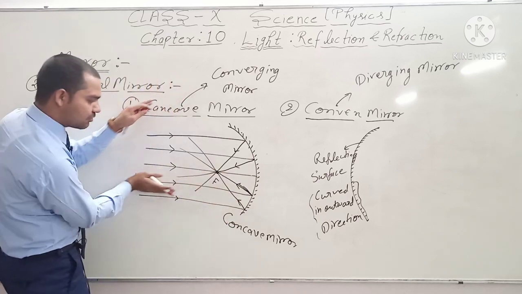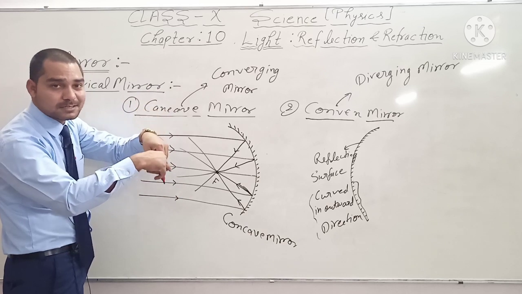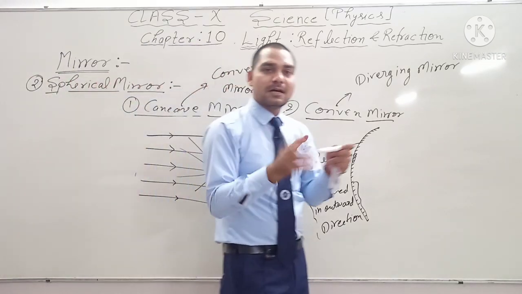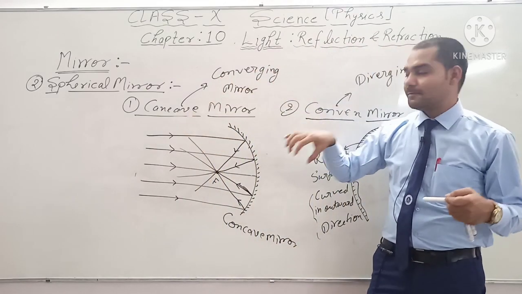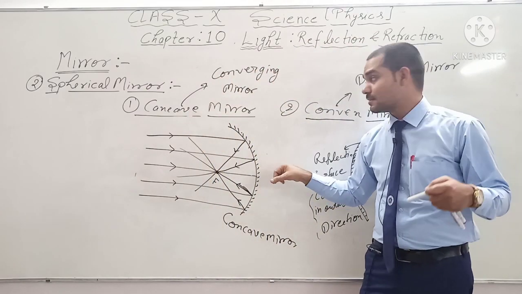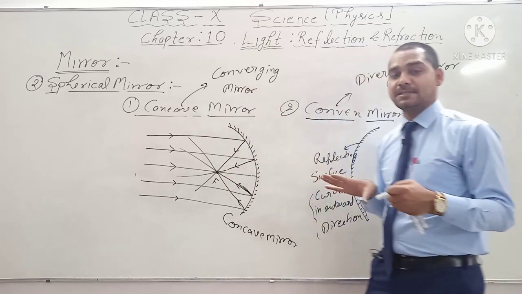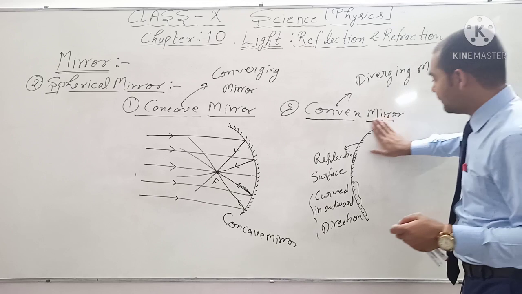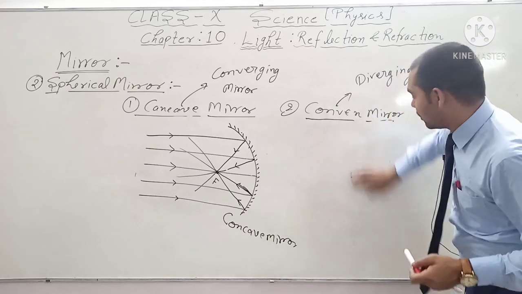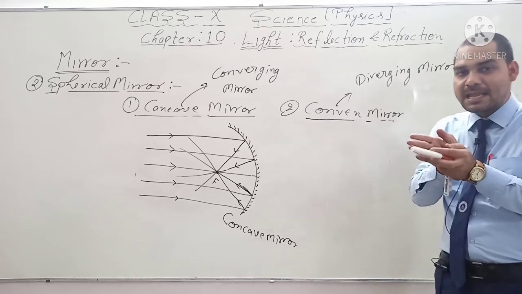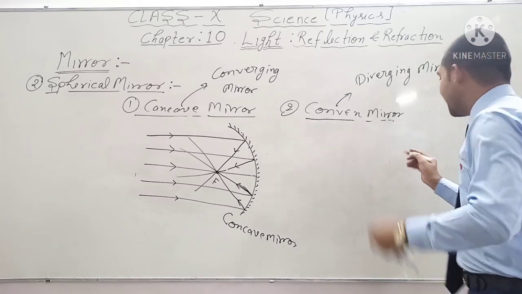दैट मीन्स सारी की लाइट को ये एक ही पॉइंट पे कन्वर्ज कर रहा है. It has the tendency to converge all parallel beams of light which are incident on this spherical mirror. That's why it is known as the converging mirror. And simply here in the case of convex mirror, convex is known as the diverging mirror. That means ये सारी लाइट रेज को डाइवर्ज करता है.